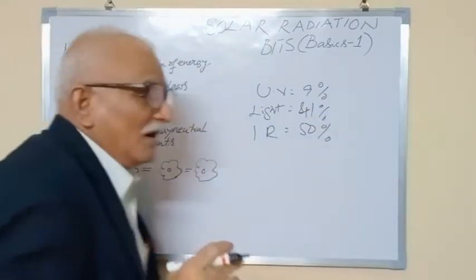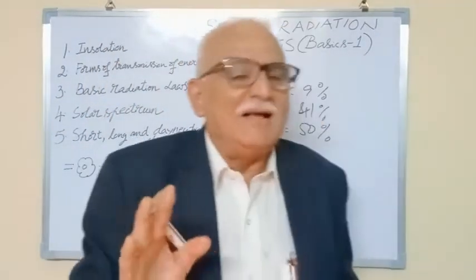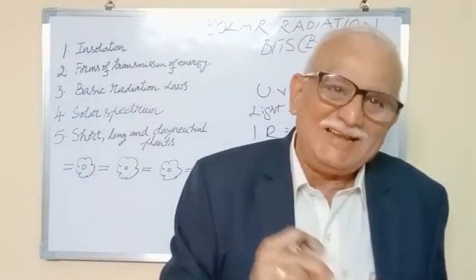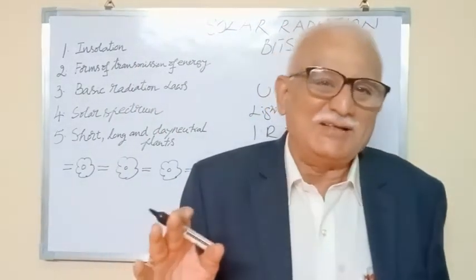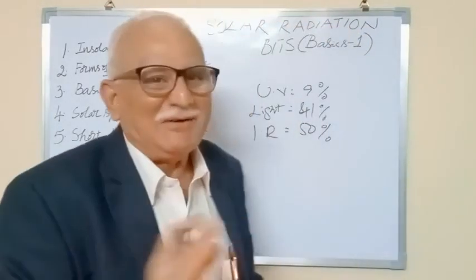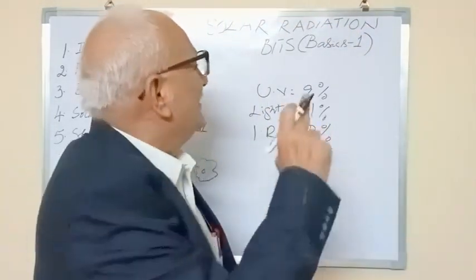Now, what are short wave and long wave radiation? Energy distributed up to 4 microns is known as short wave radiation. From 4 to 120 microns we call it long wave radiation. So, these are the things which I would like to discuss with you in the form of bits in the basics 1 class.